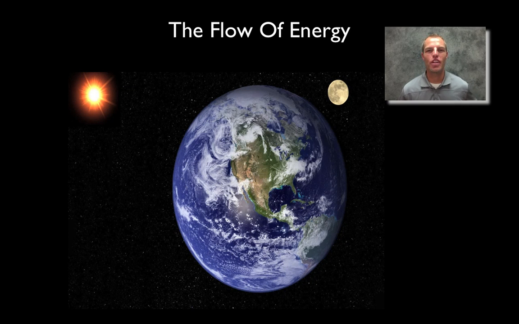In this screencast, we're going to be looking at the flow of energy as it goes from the sun and moves through our ecosystems here on Earth. And so, obviously, you see from this picture the sun in the far distance. What we know is that the energy that runs on this planet originates from the sun. It's going to make its way to our planet where it will then flow through the organisms that live on this planet. So the origin of our energy on this planet comes from the sun.